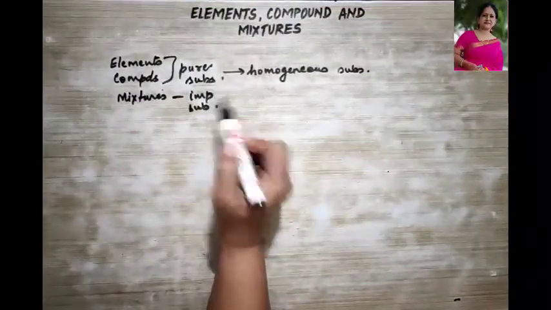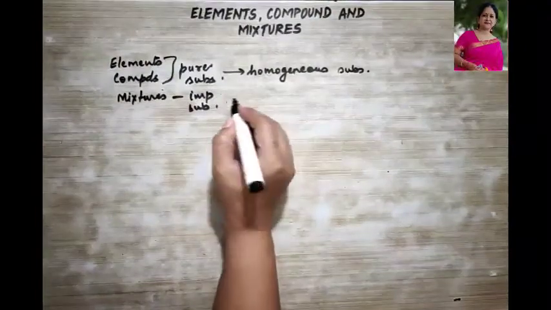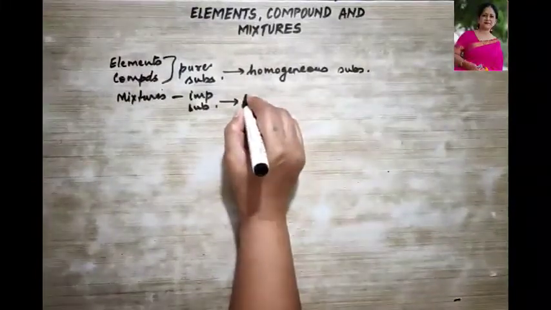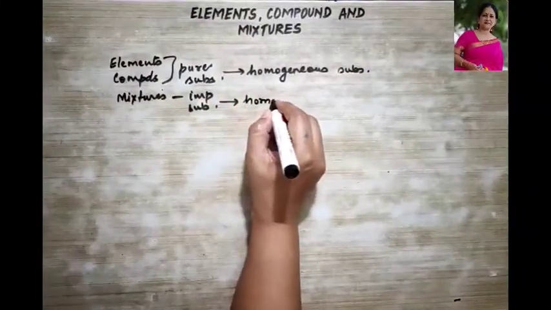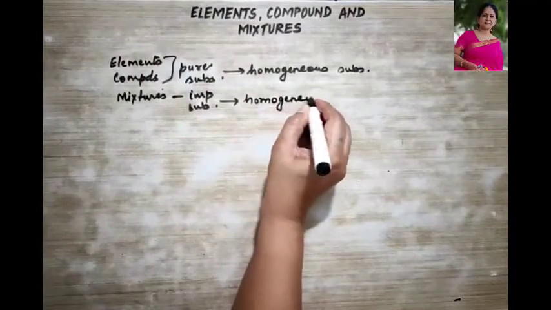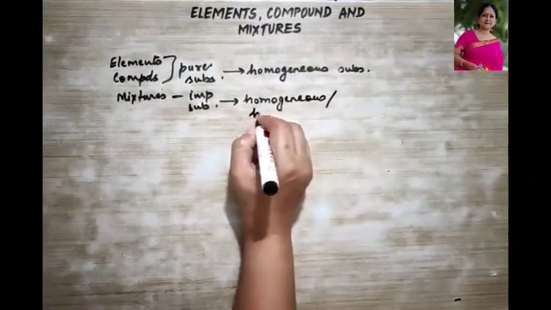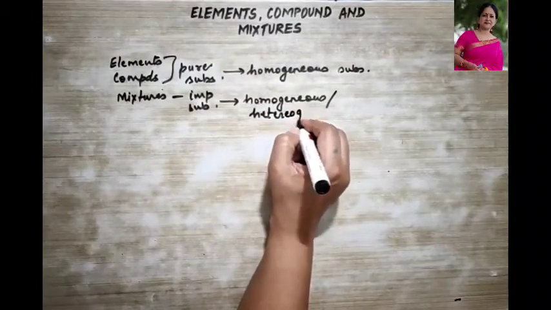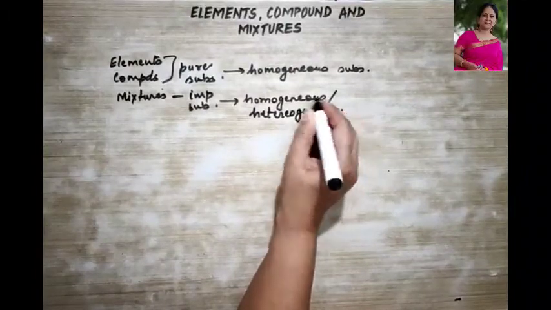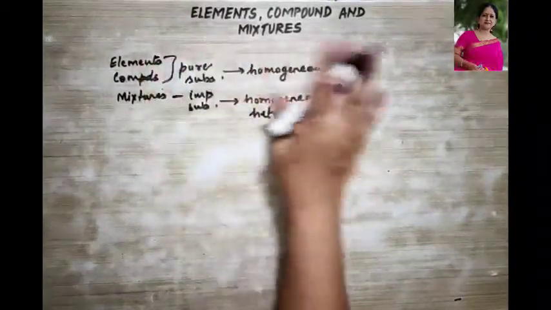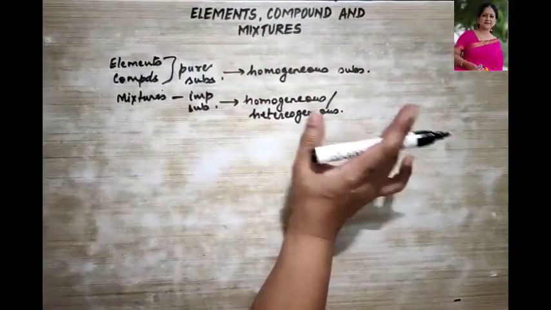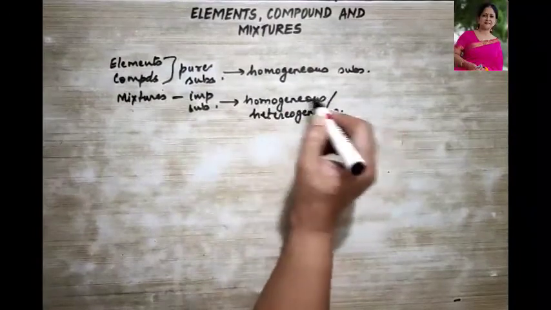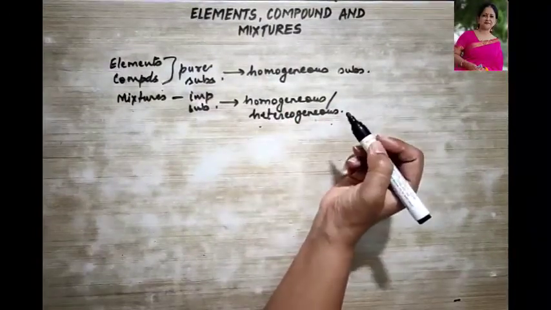As I told you, they are impure substances. Now impure substances, they can be homogeneous as well as heterogeneous. These mixtures can be homogeneous, they can also be heterogeneous. Okay, now what do we mean by this word heterogeneous? Homogeneous is very clear to you. Now heterogeneous means they do not have similar property throughout their bulk. So let us take few examples. Where do these mixtures occur as homogeneous or as heterogeneous mixtures?